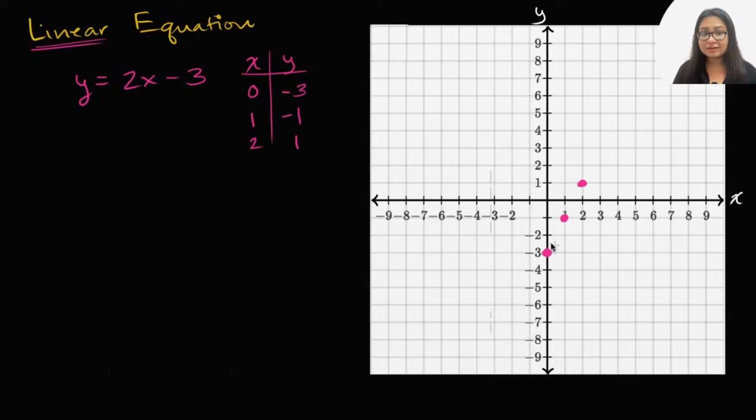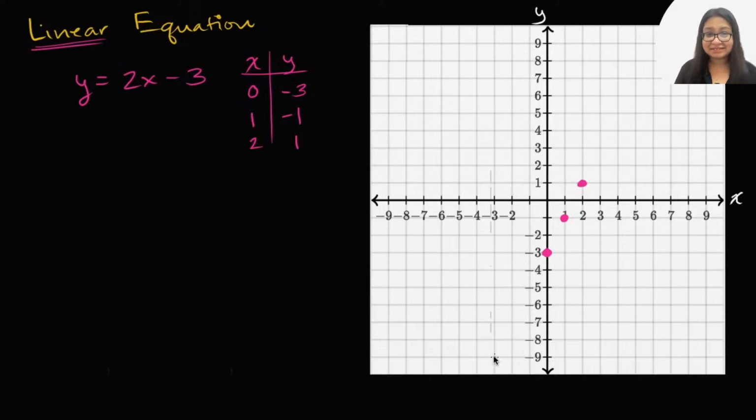And hopefully you're seeing now that if I were to keep going, and I encourage you to, if you want, pause the video, try x equals 3 or x equals negative 1 and keep going, you will see that this is going to generate a line. And in fact, let me connect these dots and you will see the line that I'm talking about.